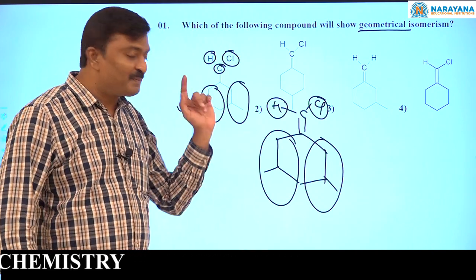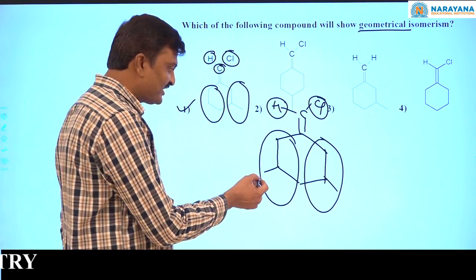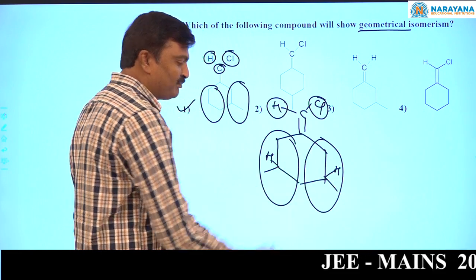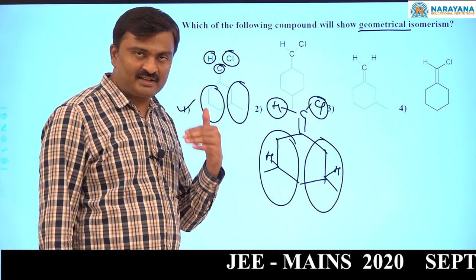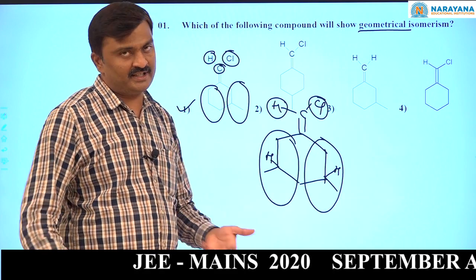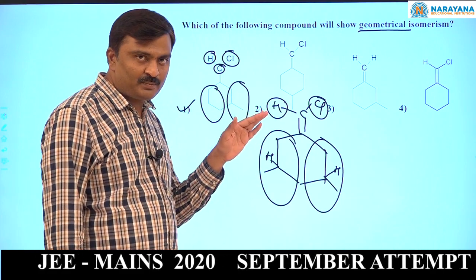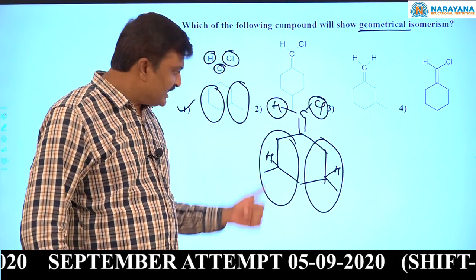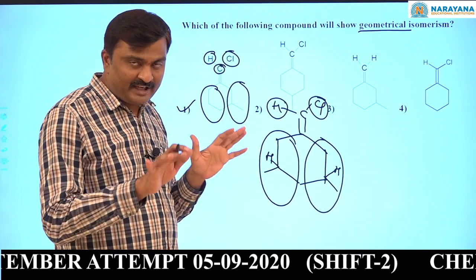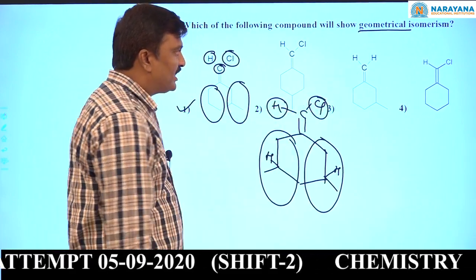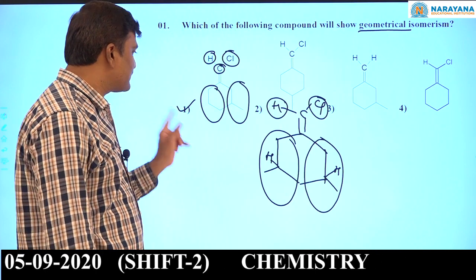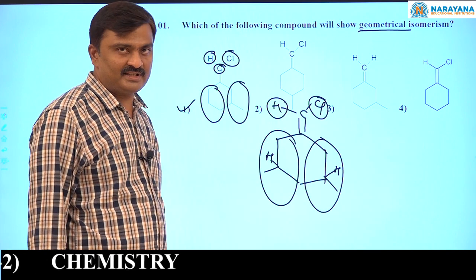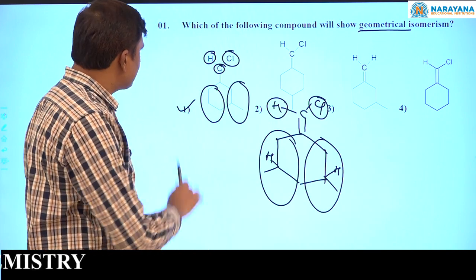Now, with respect to the ring, it is possible. With respect to the ring, see here hydrogen, methyl. Here hydrogen, methyl. If two hydrogens are above the plane or below the plane, then cis. One hydrogen above the plane, the other hydrogen below the plane, then trans. So, if it is there, it will be the answer. At present, based on these four options, I am giving option 1 as the correct answer. Okay, now the first question is completed.